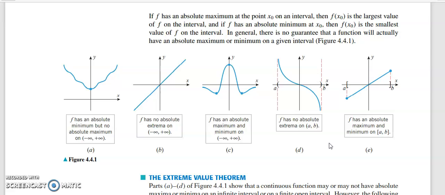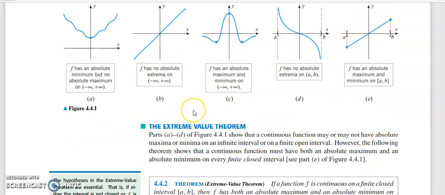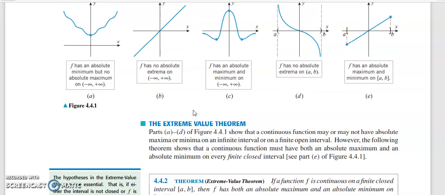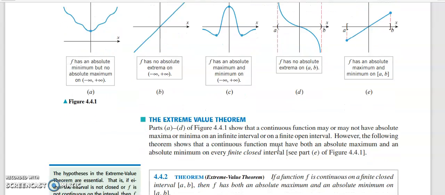And now using these graphs we have seen, we can conclude as a theorem. Looking at the last case, if you have a finite closed interval, and if your function is continuous in that interval, the function will always have a maximum and a minimum. So if the function is defined on a closed interval, we will always have a maximum value and a minimum value in that interval. So that is called the extreme value theorem.